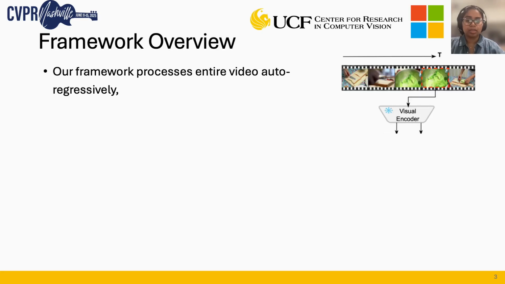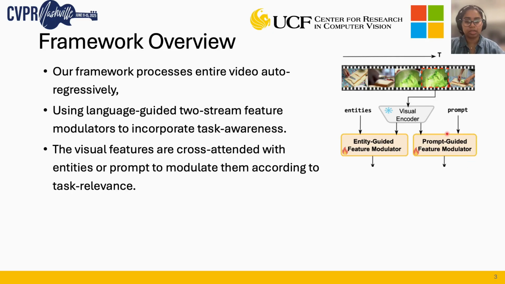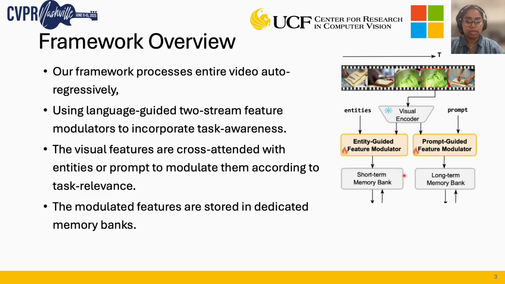Now, our framework supports autoregressive processing, which means that it processes the entire video sequentially instead of traditional batch-level processing. It uses a two-stream language-guided feature modulator to incorporate task-level awareness. The entity-guided modulator captures relevant entities within a shorter window, whereas the prompt-guided modulator captures their broader scene-level interaction over a longer window. The modulators contain cross-attention layers to modulate visual features according to the entities or the whole prompt to respectively extract entity-relevant or scene-relevant visual features, which are then stored in dedicated short and long-term memory banks.